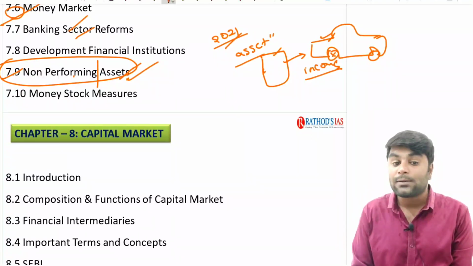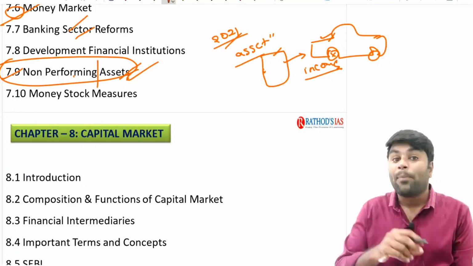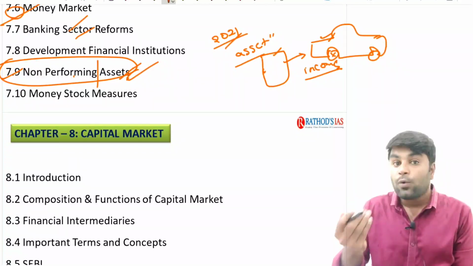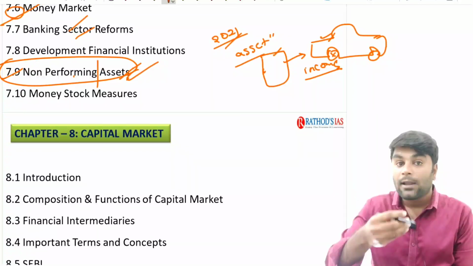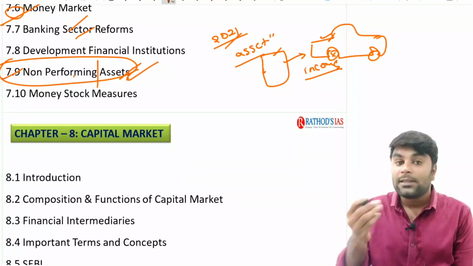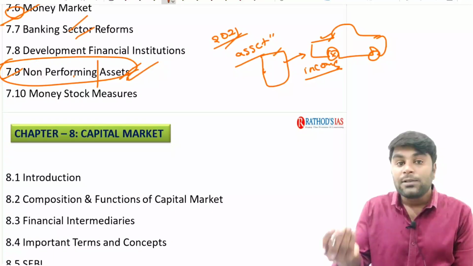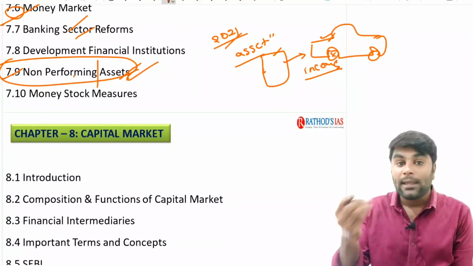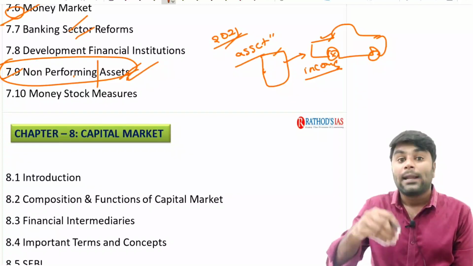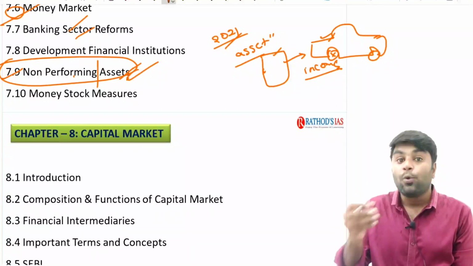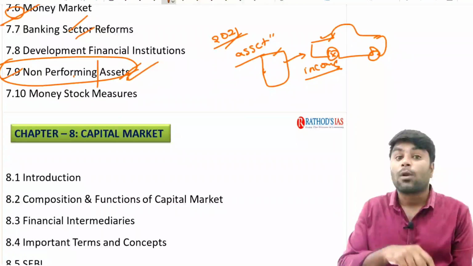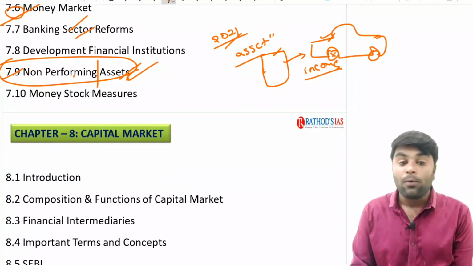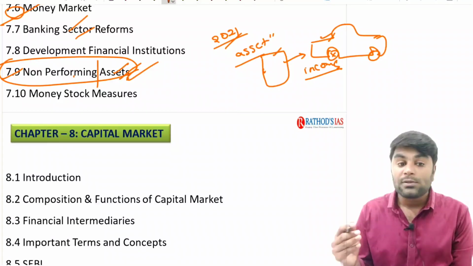A performing asset is one where the individual who took the loan repays the interest and the principal. If the person who took that loan is not repaying the principal amount and interest, we call such loans non-performing assets. So in such layman's language, we are going to discuss all those concepts.